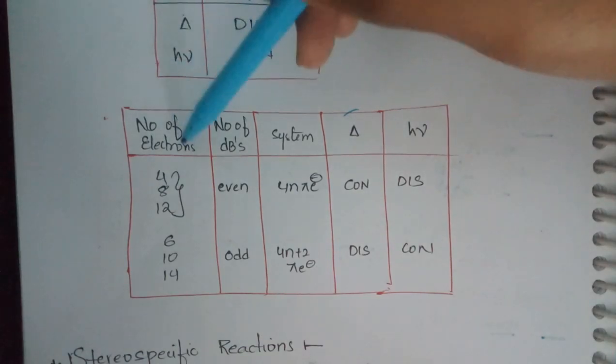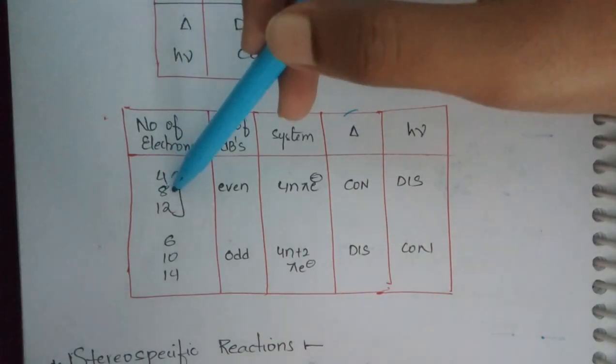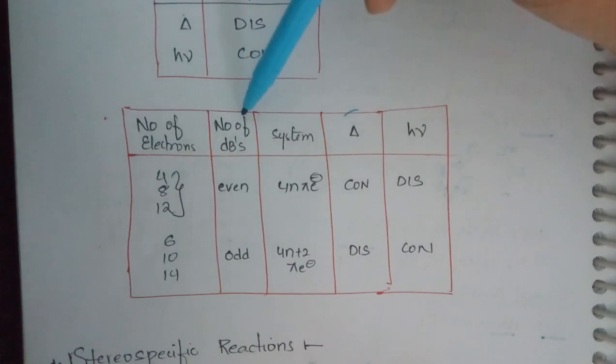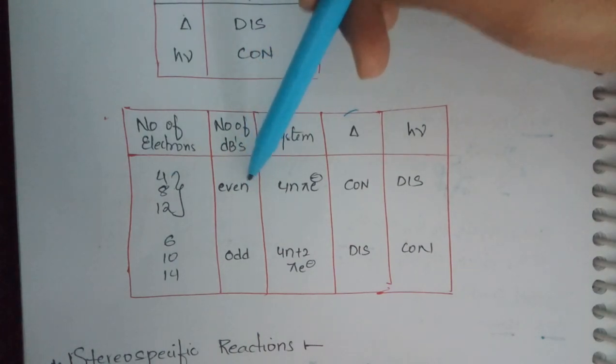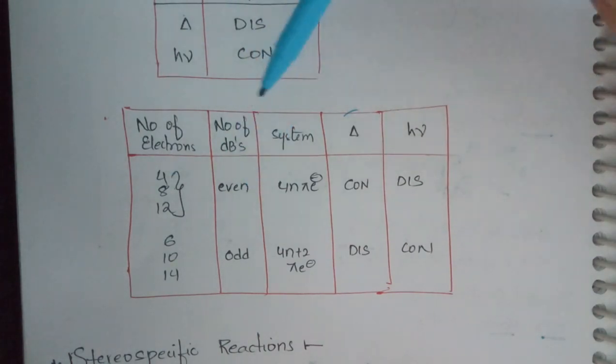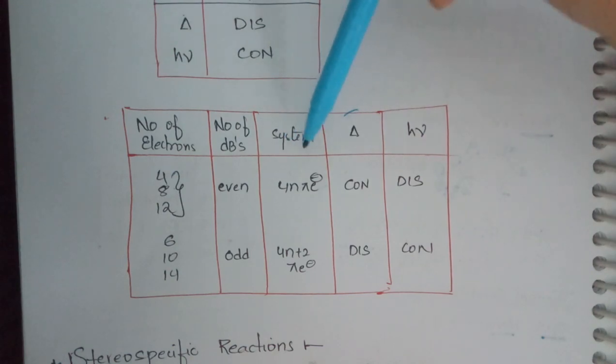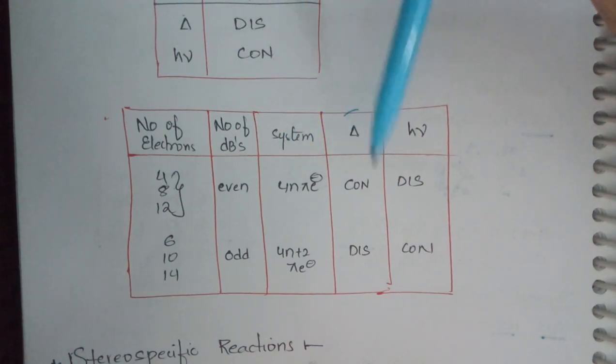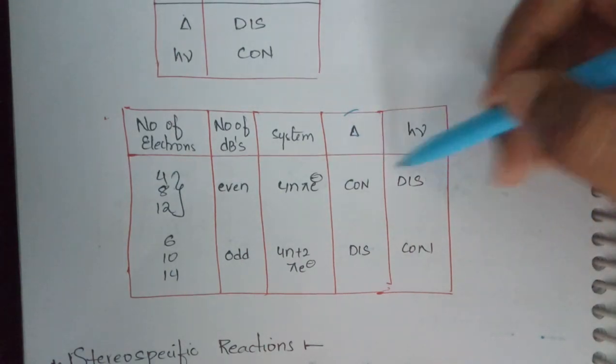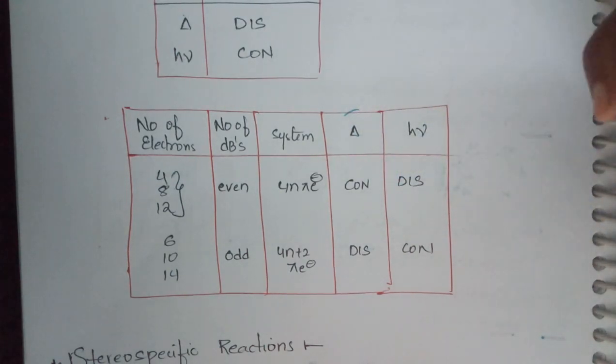Now the number of pi electrons: how many? 4 electrons, 8 electrons, 12 electrons, that is if you are having an even number of double bonds. When you have an even number of double bonds, the system is known as a 4n pi electron system, in which con is allowed under thermal condition. Dis is allowed under photochemical condition.